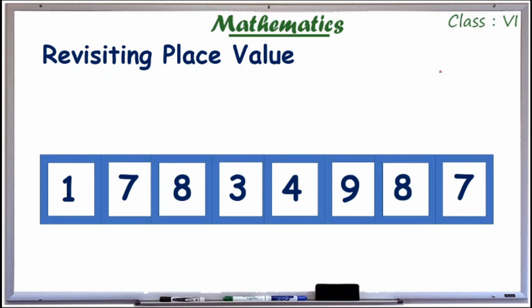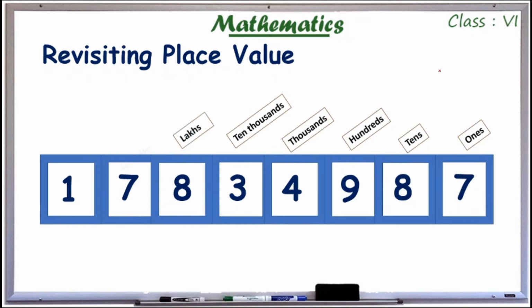So what is this number? Everybody try. We have ones, tens, hundreds, thousand, 10,000, lakhs, 10 lakhs, crores. So what number is this? How do you call it? Here 10 lakh and lakh is a team, and here also 10,000 and 1,000 is a team.